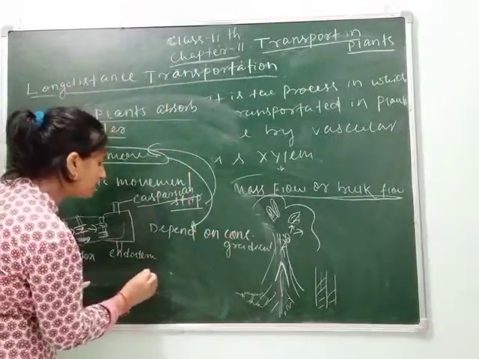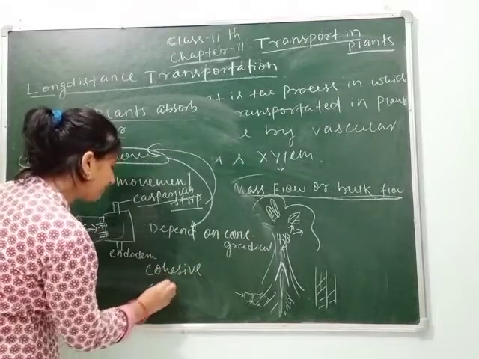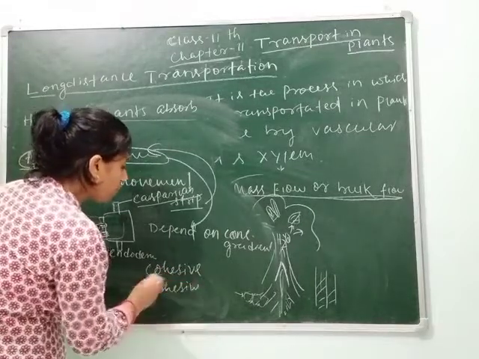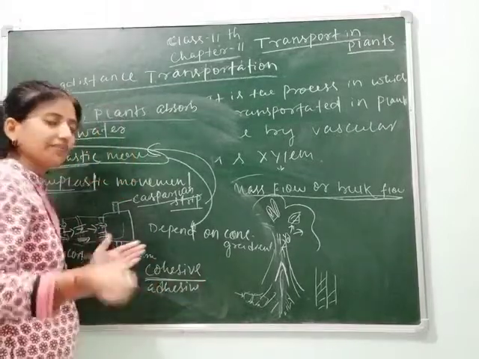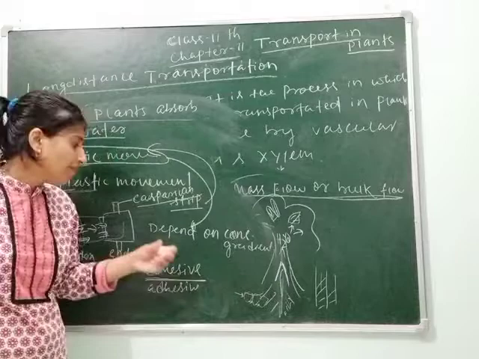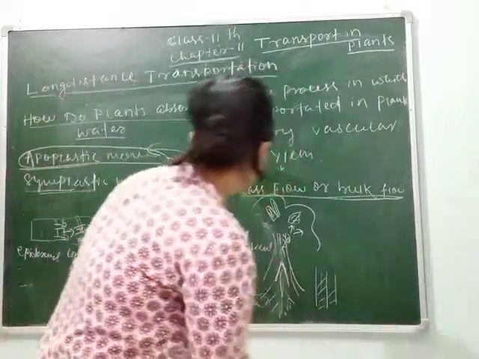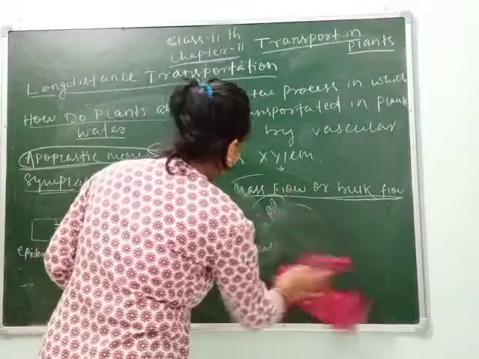Here are two new terms, cohesive and adhesive. Cohesive means co means mutual. Here the attraction takes place between the same molecules. Cohesive means the attraction takes place between the same molecules.